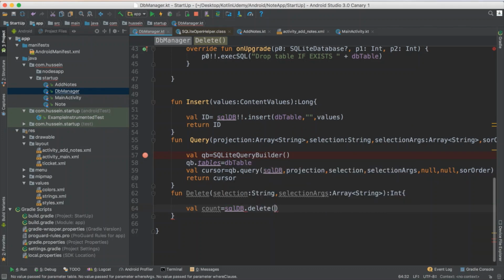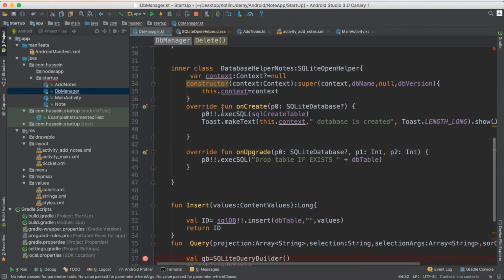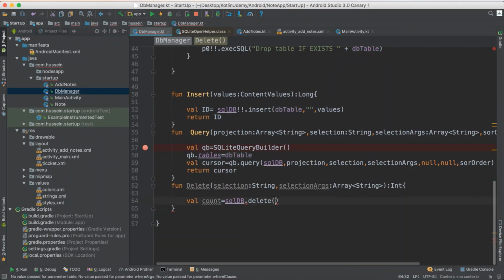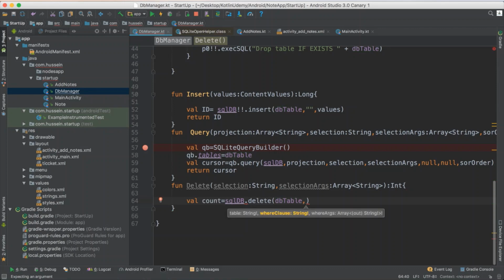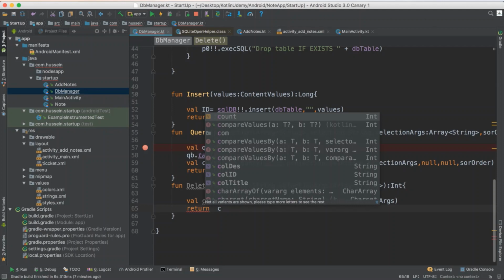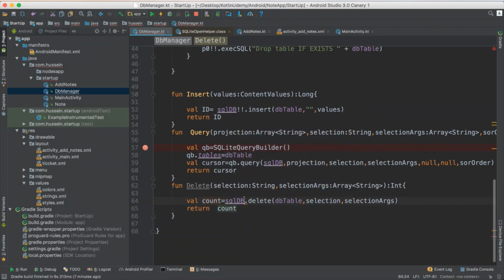delete. So what do I want to delete, and from what? I want to delete from the table. Which table? I have this table name. I want to delete from this table. Then I say which values I want to delete, the selection statement, and what the argument is. Then I say return the count. Okay, so now it's good for now. The function gets the selection and the selection argument, and it will be able to delete. If I say select ID equal 1, it will delete ID equal 1. That's good. So now let me go back to the ticket.